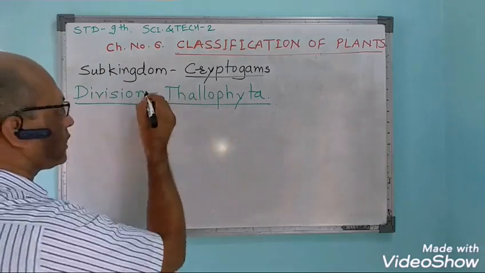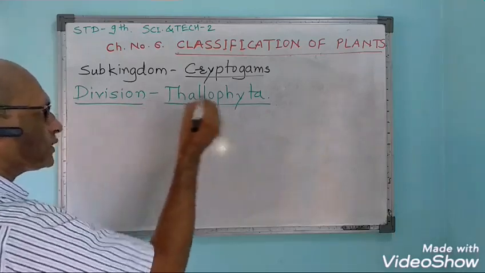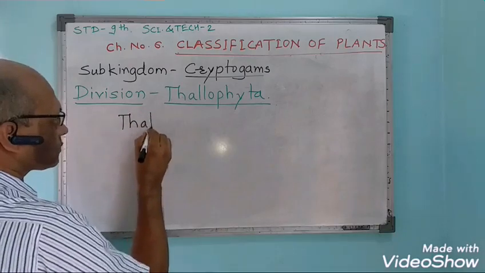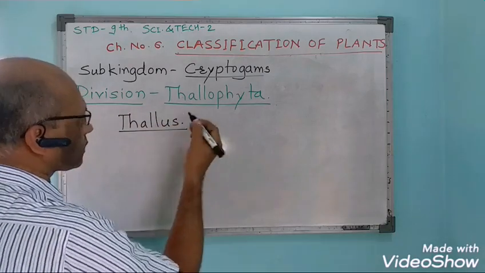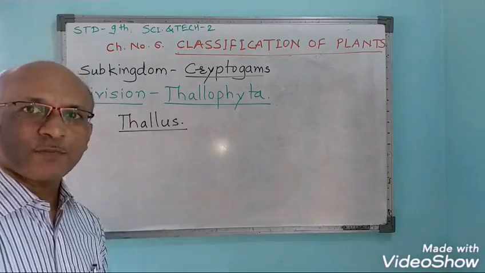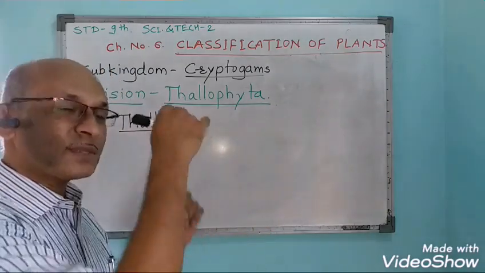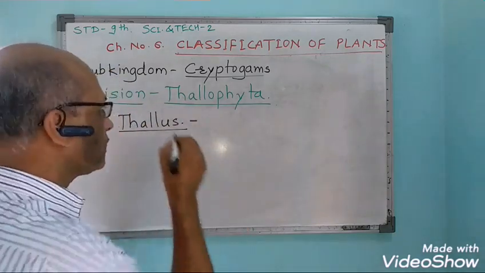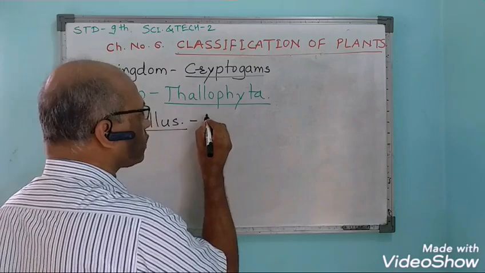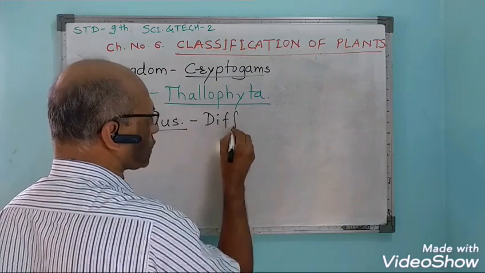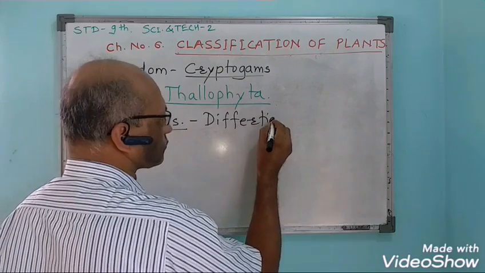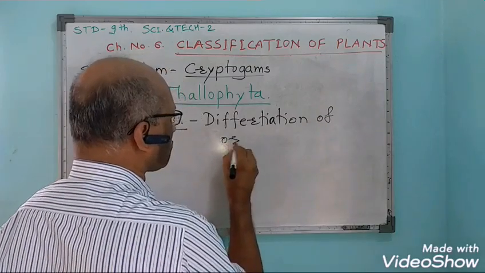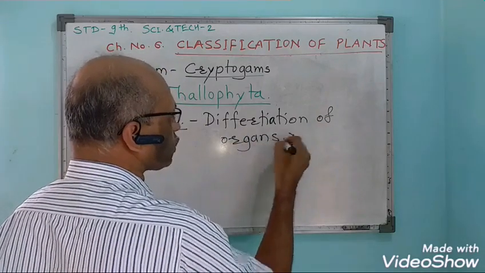First is division number 1, thallophyta. What is this thallophyta? Thallophyta meaning is thallus-like body, and phyta means plant. The plant which is having thallus-like body. What is this thallus-like body? This means that these plants will not show differentiation of organs. Differentiation of organs is not visible.